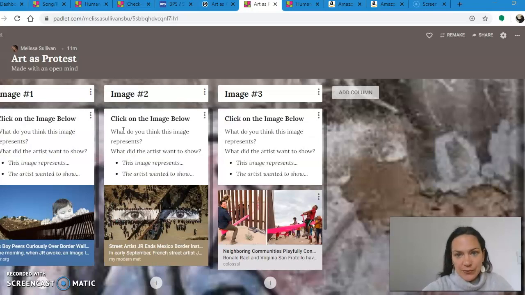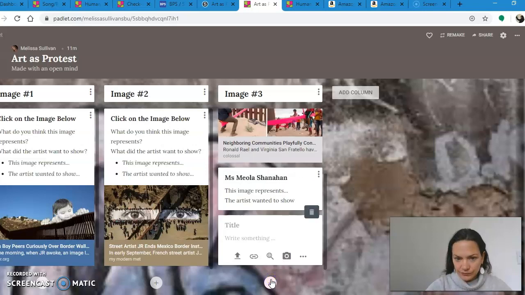For this one, you are going to choose either image 1, image 2, or image 3. And you're going to answer, what do you think this image represents? And what do you think the artist wanted to show? So if you click on here, add to the post, you're going to write your name.